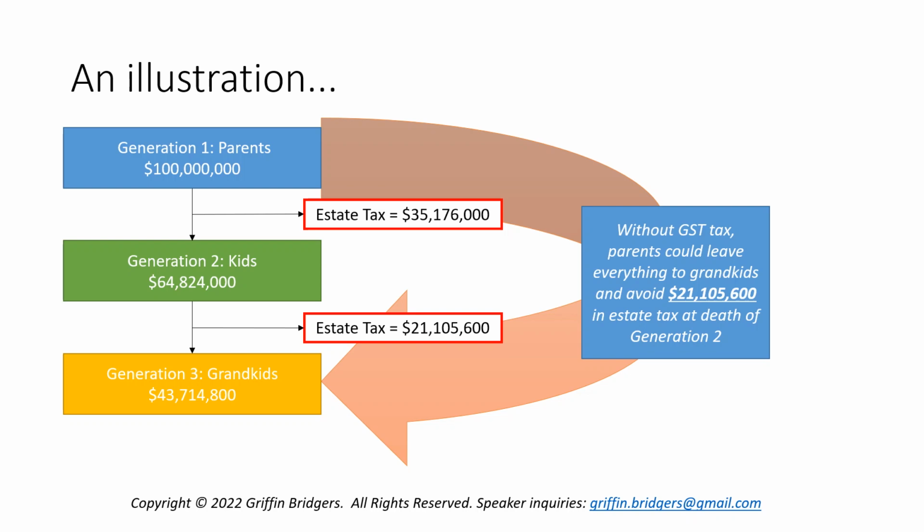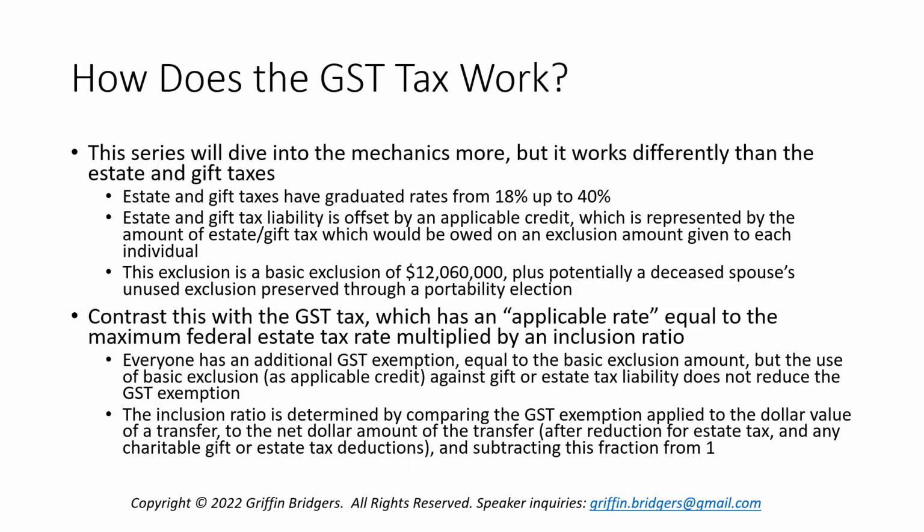Now, it's not a perfect solution because what I didn't illustrate is there could be generation 4, great-grandchildren. And if the parents leave property to the great-grandchildren, they could skip 2 generations, but there wouldn't be 2 layers of estate or GST tax then. Instead, there's only 1 layer. So the GST tax only applies once, even if you skip multiple generations in one transfer.